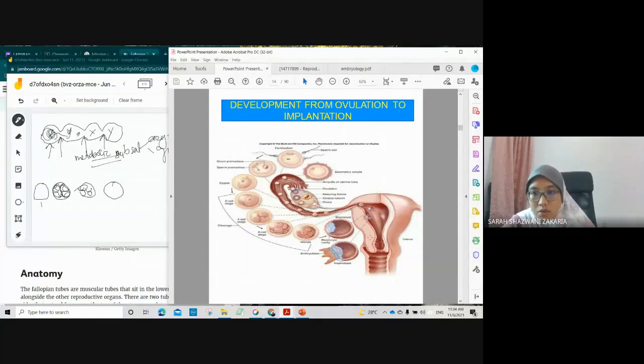The uterine wall, the uterine endometrium, each cell of this uterine wall will produce substances or nutrients that will nourish this conceptus, until the conceptus, floating freely, attaches to the upper part of the uterine wall to implant itself into the wall.